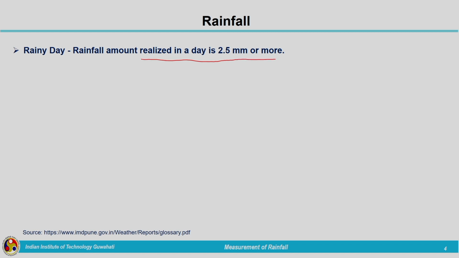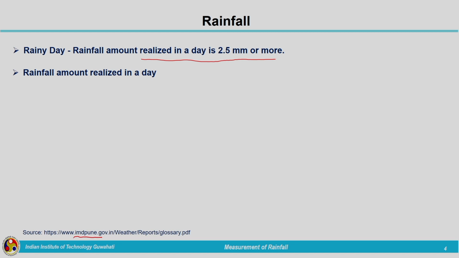In a particular day, if we are getting a rainfall of 2.5 millimeters or above, we will consider it a rainy day. This is based on IMD reports, and the rainfall amount is realized in a day.